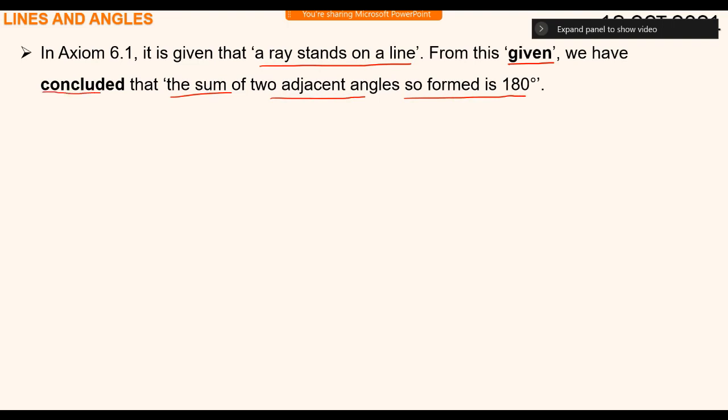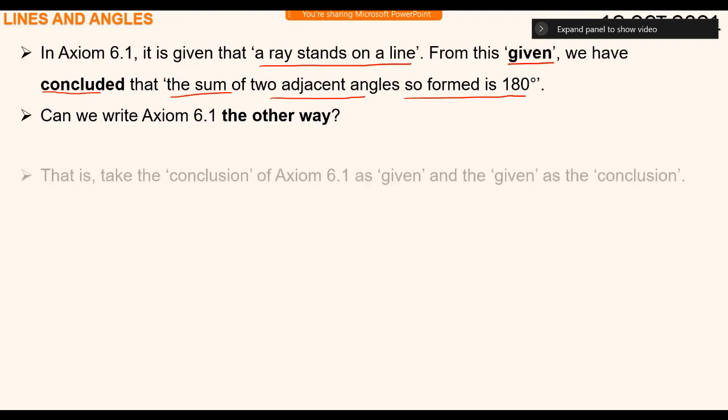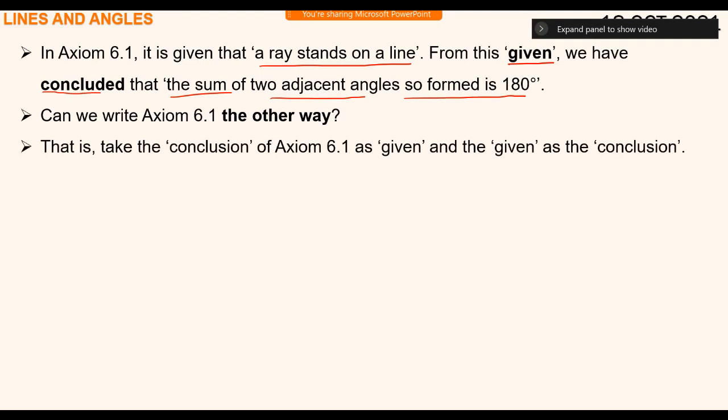Can we write axiom 6.1 in another way? What is another way? Let's see. Taking the conclusion of axiom 6.1 as given and the given as the conclusion, means can we interchange this here and this here?